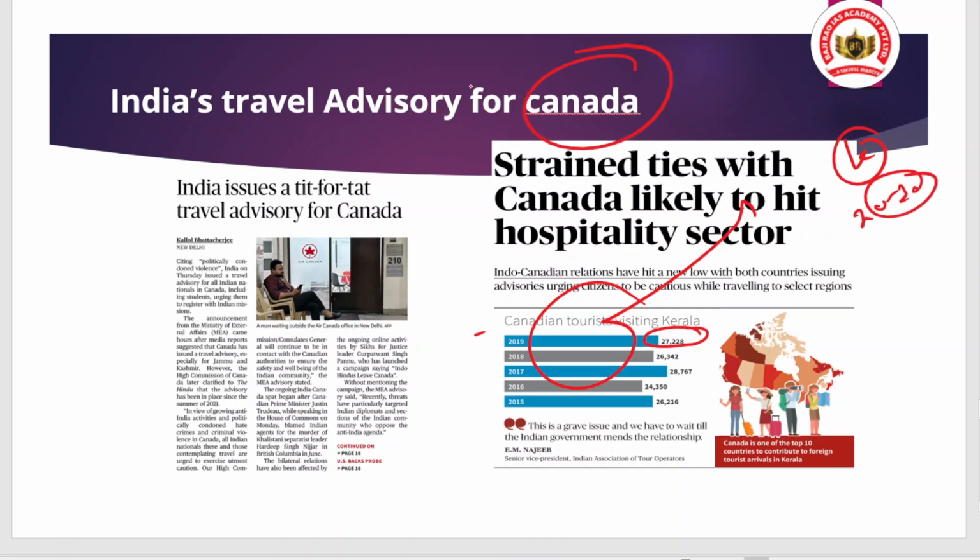That means if the relation is getting tougher, it will impact the hospitality and tourism sector. Every time there is a disturbance in relations, hospitality and tourism get affected, and after that there may be an impact on investment and trade. We have already talked about the impact on ongoing free trade agreement talks. So that is the point you should note. So this article is completed.